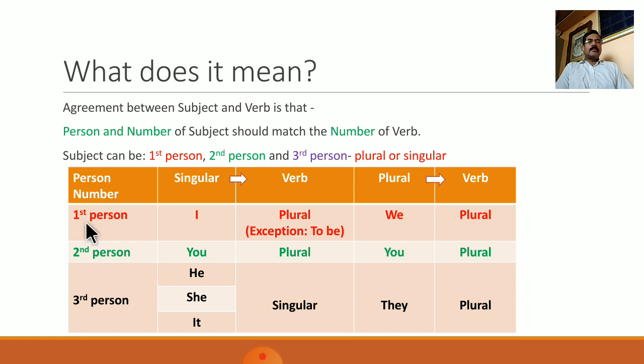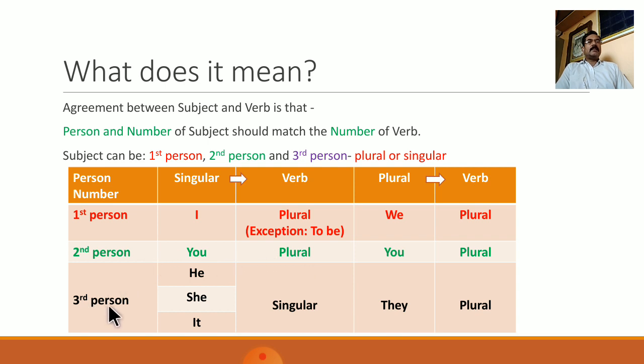So if the subject is first person singular, the verb that is used will be plural with the exception of to be verbs. If the subject is first person plural, that is we, the verb also will be plural. If the subject is second person singular, you, as well as second person plural you, the verbs that are used will be plural verbs or plural forms of verbs.